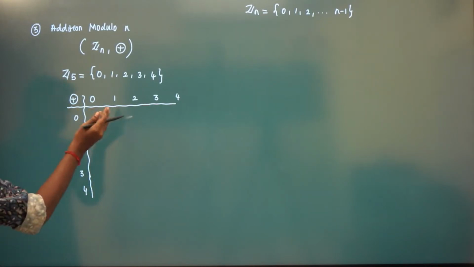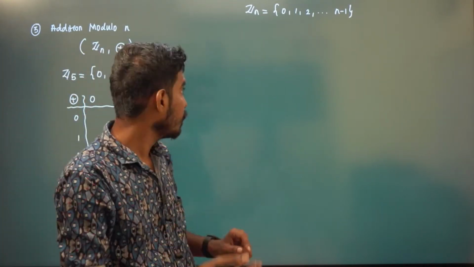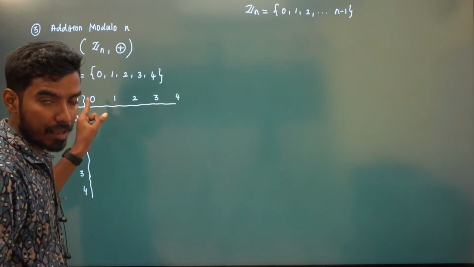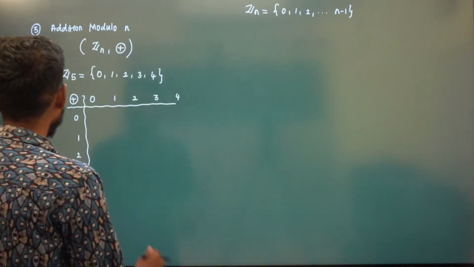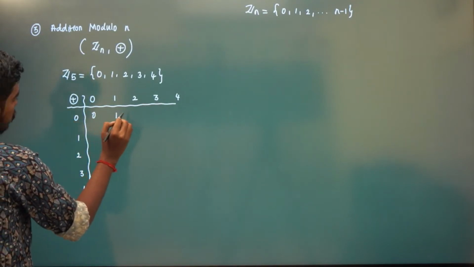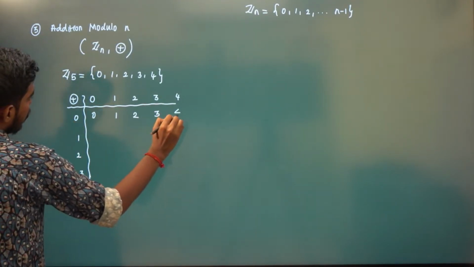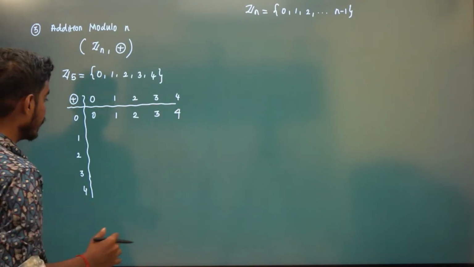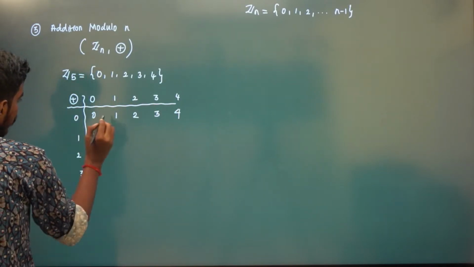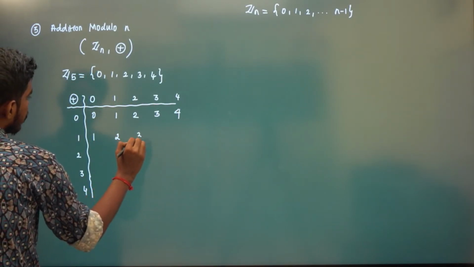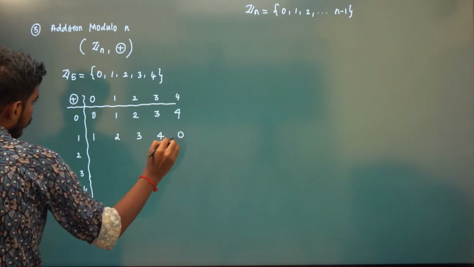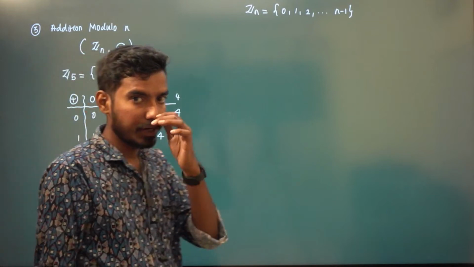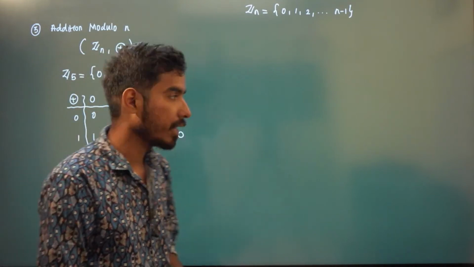You just need to add it up. If that number is greater than or equal to 5, you need to take the remainder. So 0 plus 0 is 0, 0 plus 1 is 1, 0 plus 2 is 2, 0 plus 3 is 3. 1 plus 0 is 1, 1 plus 1 is 2, 1 plus 2 is 3, 1 plus 3 is 4, 1 plus 4 is 5, which gives remainder 0. If it is greater than or equal to 5, put the remainder.